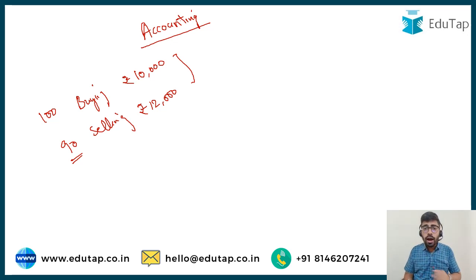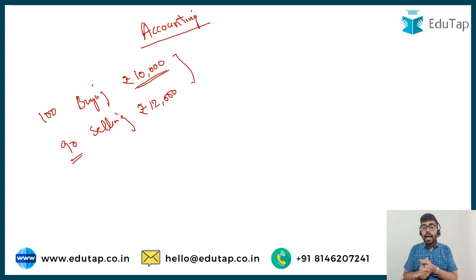Now, we cannot record each and every transaction in our books of accounts. I am buying a mobile phone worth rupees 10,000. This I have to record in my books of accounts. But suppose I am hiring a new employee, a new salesman, I cannot record this transaction in my books of accounts. If I pay him salary, then I am going to record this transaction in the books of accounts. So first and foremost, I have to identify what all transactions are going to be recorded in the books of accounts.